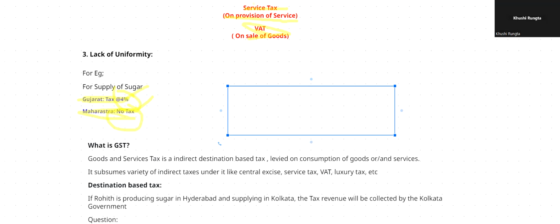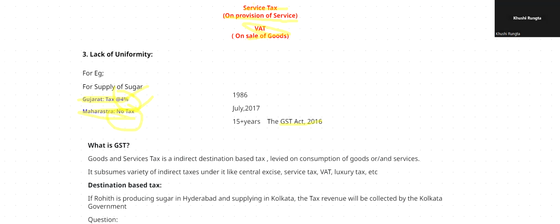Now, why did it take a lot of time? Because, as I told, one nation, one tax, right? So the central government was scared that the states would take away all the money, and the states were scared that the central government would take away all their money. So the ministers in the houses of parliament were not ready to pass this bill. Okay. Finally, after passing of the bill in July 2017, it was called the GST Act 2016. The GST Act 2016 was introduced.